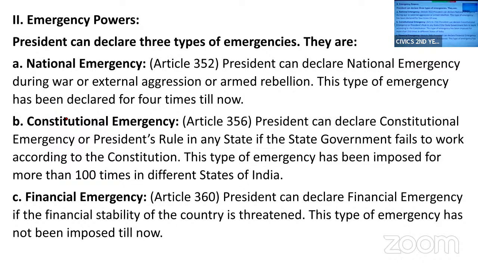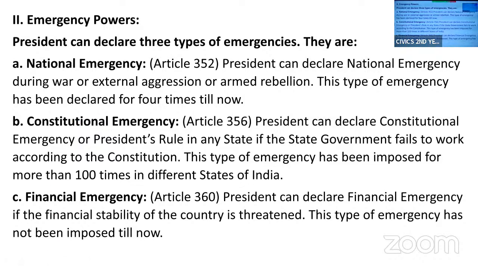Sometimes in 5 marks, they may ask you the powers of the President. They are not specifying emergency powers or ordinary powers. In such a condition, you can write both ordinary and emergency, or you can write only ordinary powers. So if you are learning the powers of the President, you will be able to answer emergency powers of the President for 5 marks.